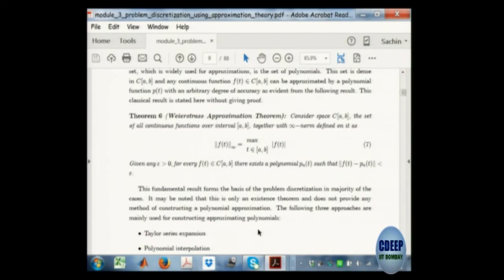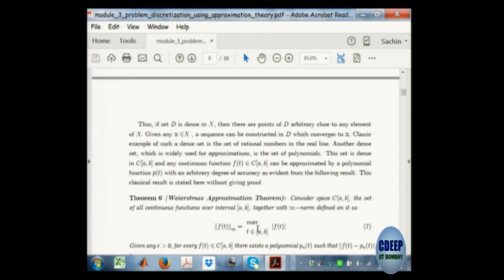As I said, the entire course is based on the questions I faced as a student. Whatever difficulties I had, I am trying to answer them so that my students don't face the same questions. One question that used to bug me all the time is: why do we keep using polynomials? Why not something else? Why are polynomials so popular?